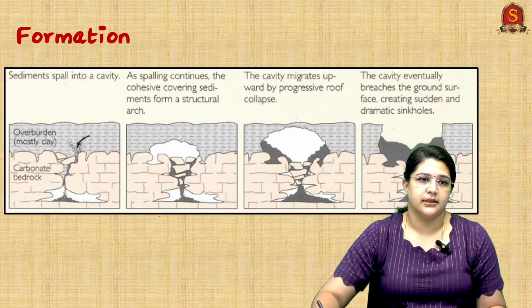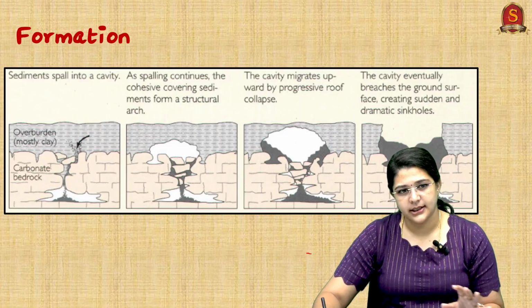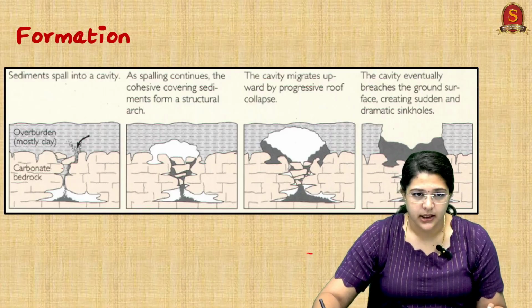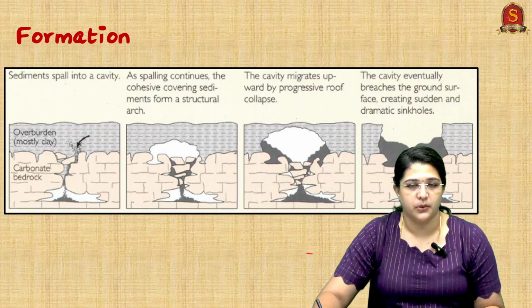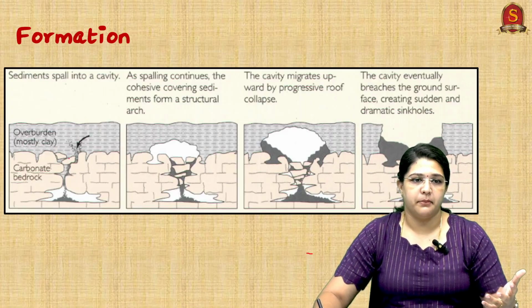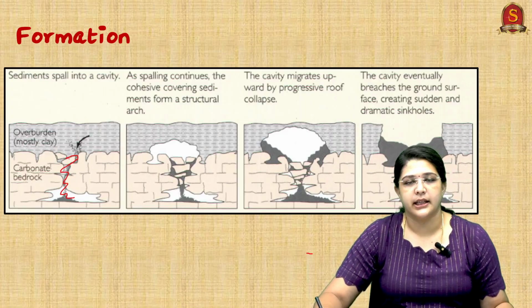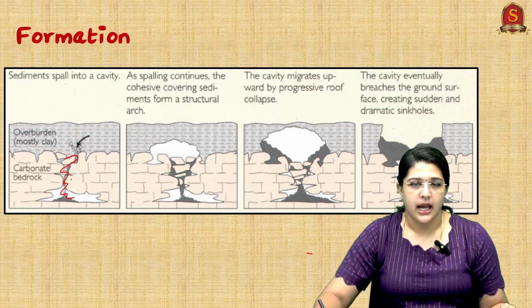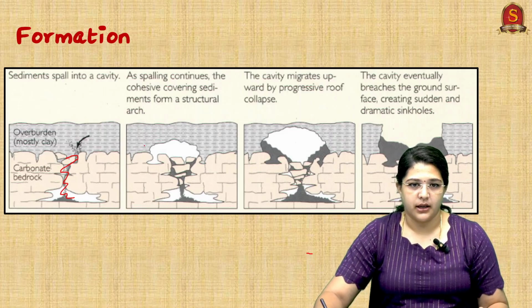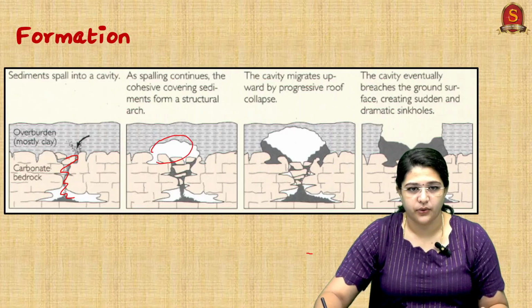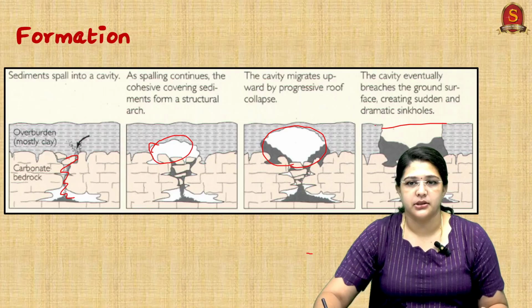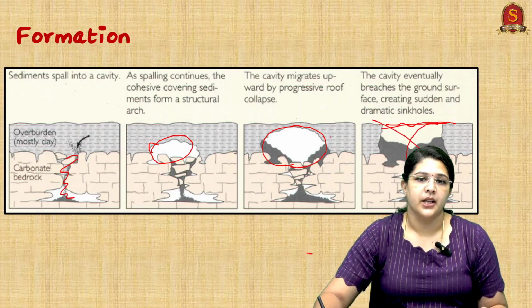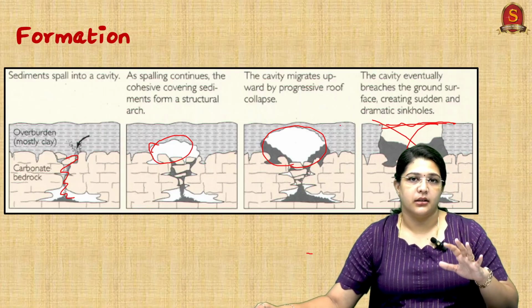So majorly this happens in sedimentary rocks, because the rocks are soluble. Rocks contain minerals which are soluble in water. So eventually this solubility takes place, erosion takes place. And after many days, there will be a sink. We can see the cavity forming and building up, and suddenly one day, because of pressure on the top layer, it might collapse and fall inside. So this is how sinkholes are formed.